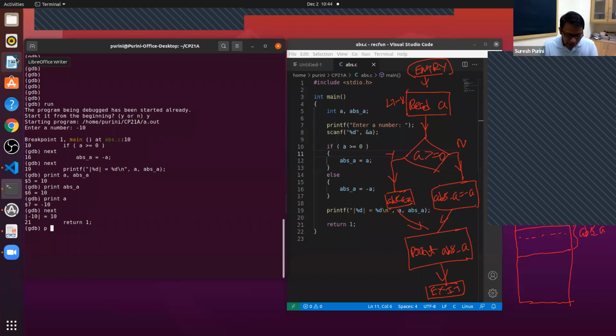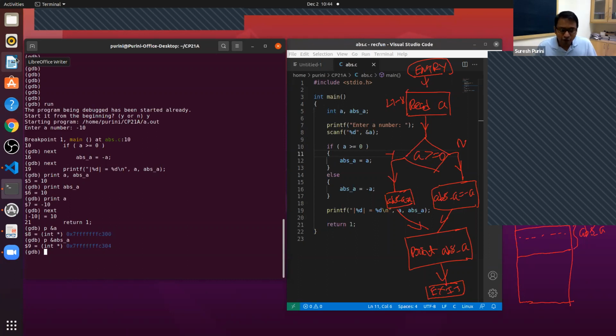So now let's look at this. What is the address of the variable A and the address of the variable abs_A? This is a hexadecimal representation, but you can see in this particular example, A and abs_A are allocated memory next to each other. Just think of 300 as some number, even decimal, for the sake of this discussion.